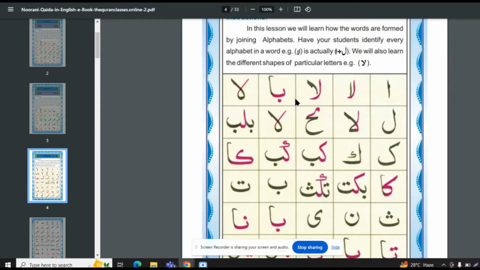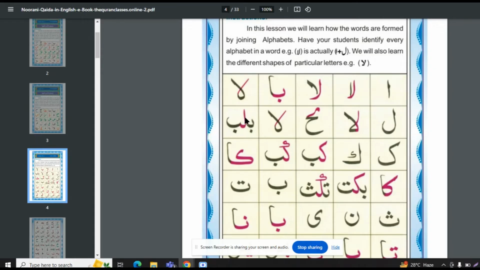Lam alif. Ba lam ba. This ba shape is the half shape and this is the lam shape, and this ba shape is the almost full shape.